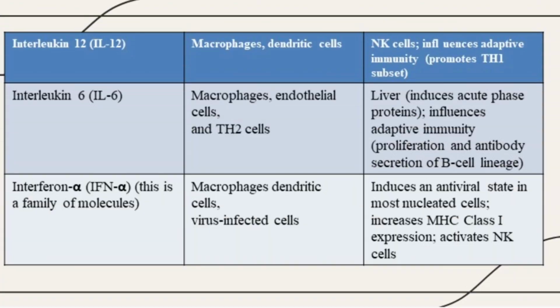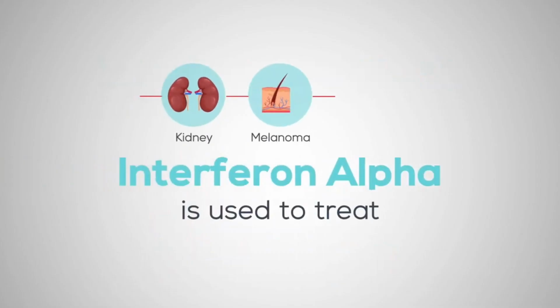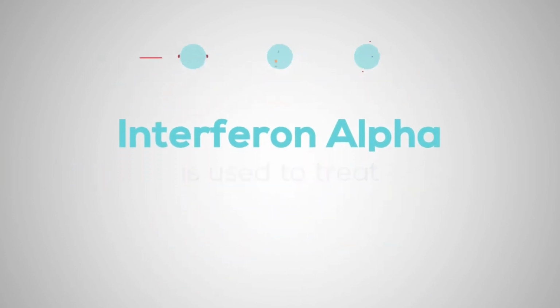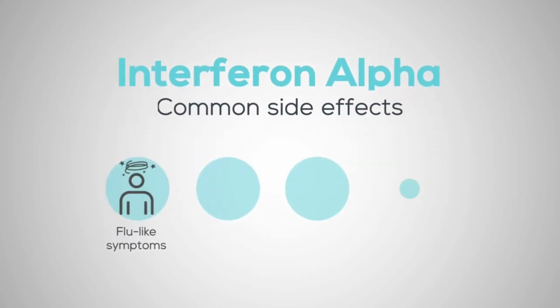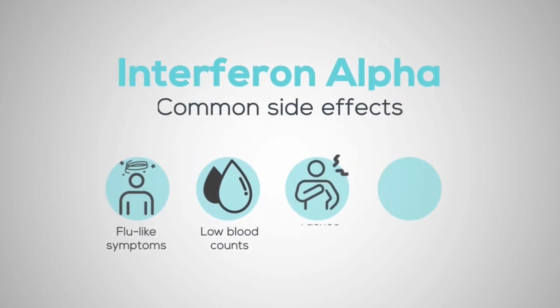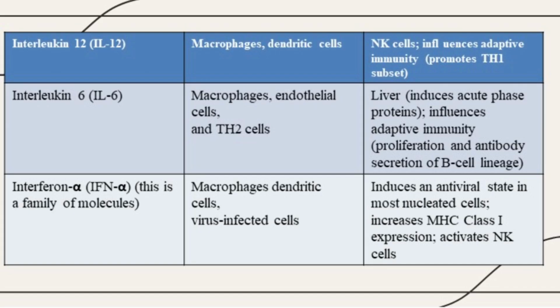Interleukin 12 is secreted by macrophages and dendritic cells. Targets and effects: natural killer cells, influences adaptive immunity, promotes T helper cell 1. Interleukin 6 is secreted by macrophages, endothelial cells and T helper cell 2. Targets and effects: liver, induces acute phase proteins; influences adaptive immunity, proliferation and antibody secretion of B cell lineage.